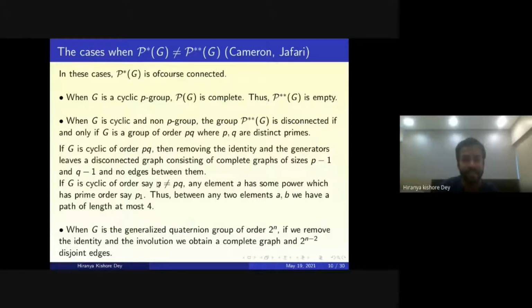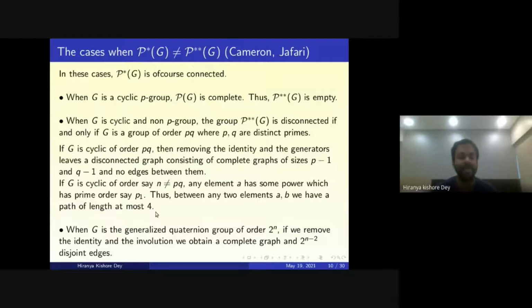Now if you take this A1 and B1, say whose orders are P1 and P2, then both A1 and B1 are adjacent to A1B1. So by this we can get a path from A to A1 to A1B1 to B1 to B. Thus between any two elements, say A and B, we have a path of length at most 4.